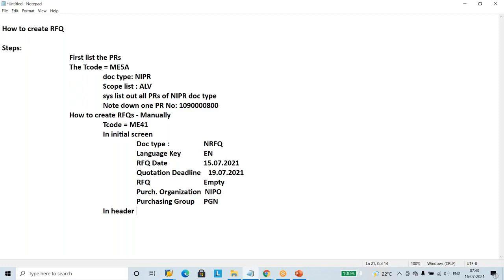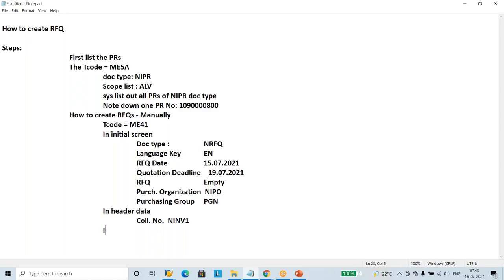So in the second page, in the header data screen, you are going to enter the collective number equal to NINV1, Nizam invitation 1, or you can use any 4-digit letters.